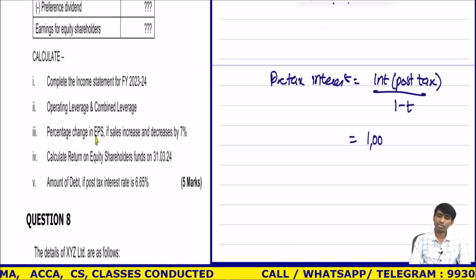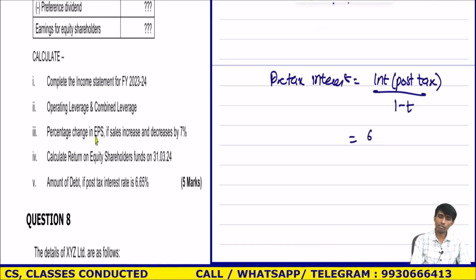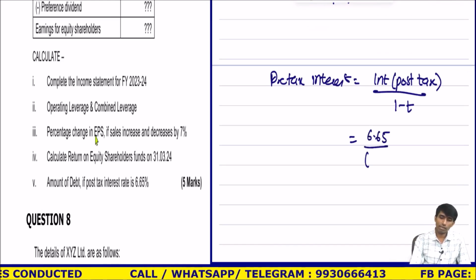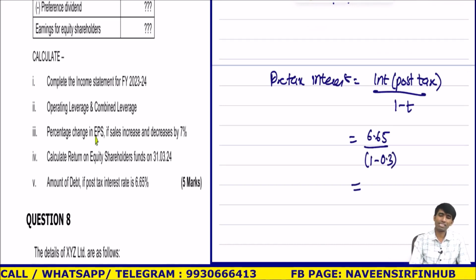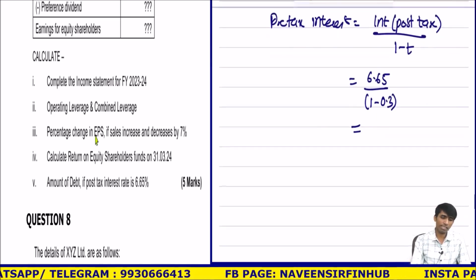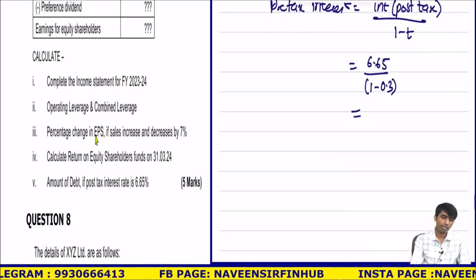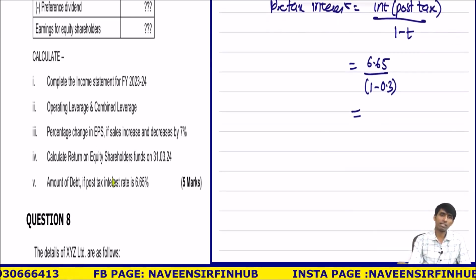Anyways, they have given us the percentage. Now we can directly calculate the percentage also: 6.65 divided by 1 minus 0.3. So we have to calculate the percentage. Debt is not required, but the debt amount we can calculate. Now the debt too we have to calculate. They are asking for the debt amount, so the debt was not given.